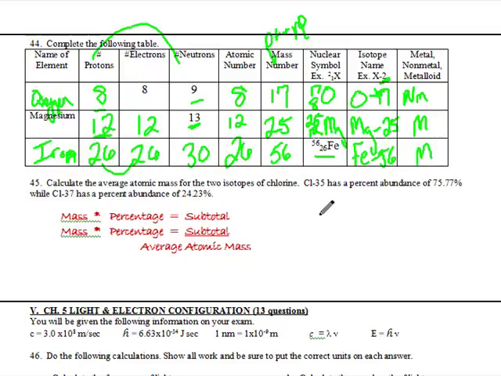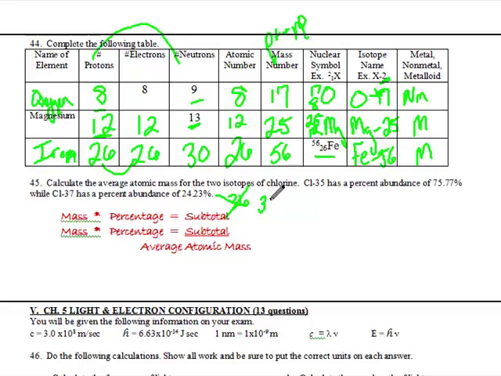Alright, last question in this section. We've got to do the isotope calculation here. It says calculate the average atomic mass for the two isotopes. Now there's two isotopes of chlorine. We've got chlorine 35 and chlorine 37. If they were evenly abundant, if chlorine 35 showed up 50% of the time and chlorine 37 showed up 50% of the time, then we do the averages like you were taught when you were a little kid. Add them up, divide by 2, and you would say the average is 36. Unfortunately, the average is not 36 because it's not smack in the middle, because they have different percentages.